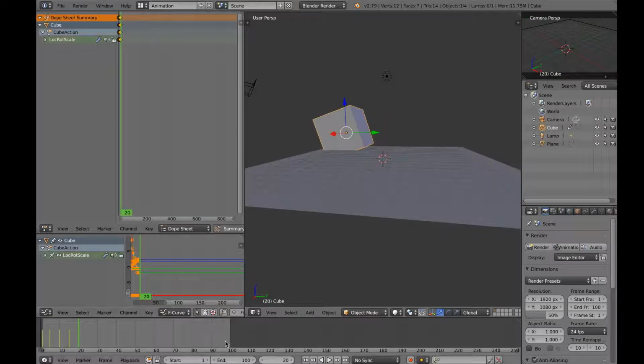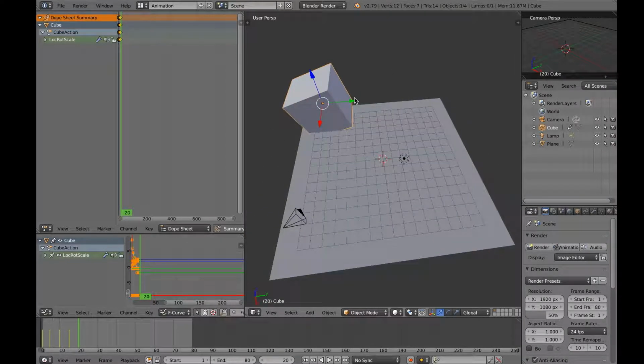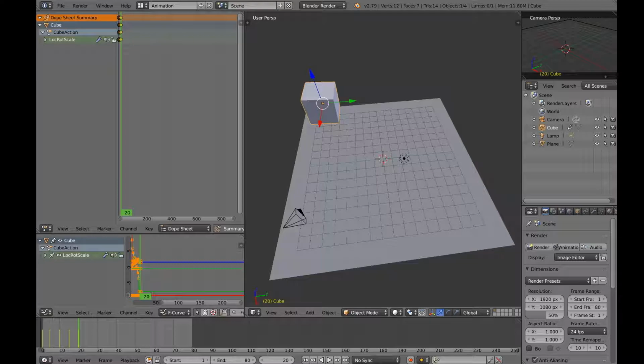Actually, I'll make the end part 180 to not make it too slow, and I'll rotate it a bit on x-axis. Actually, this much should be good. Scale it down a bit and location rotation scale. So let's see how it looks so far.